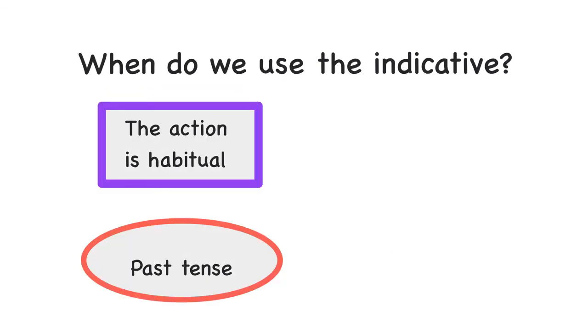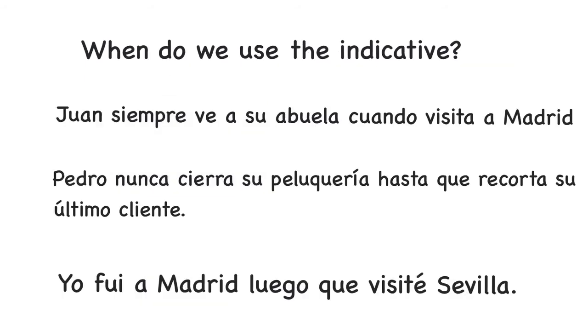Now, when do we use the indicative? We already have talked about when we use the subjunctive with these adverbial conjunctions that could go either way. Now, when do we use the indicative? Well, we use the indicative when the action is habitual, that is repetitive, and when we're talking in the past tense.